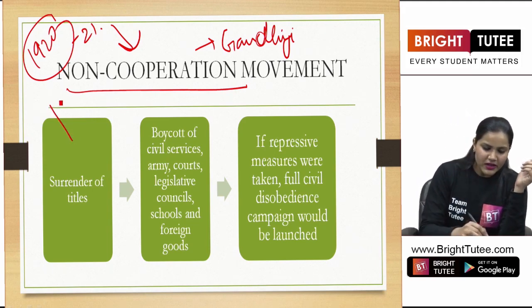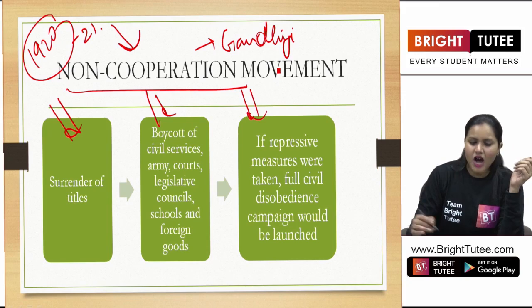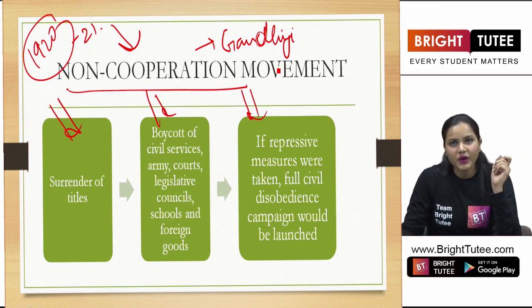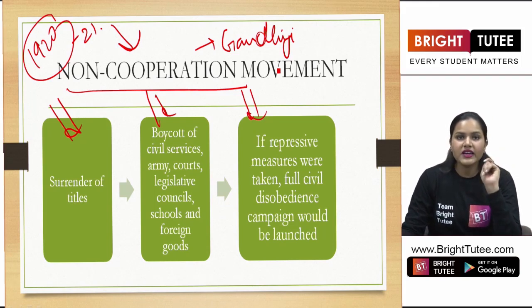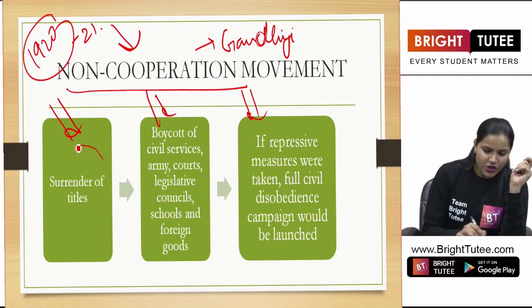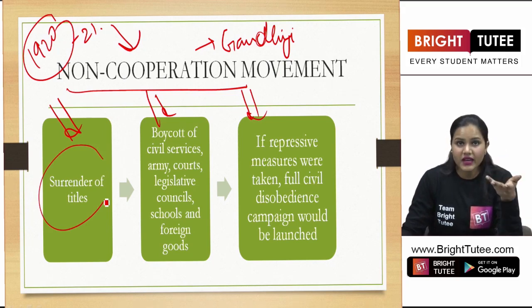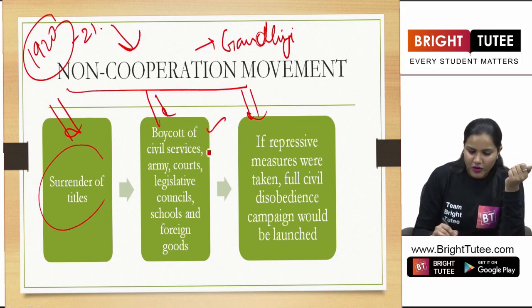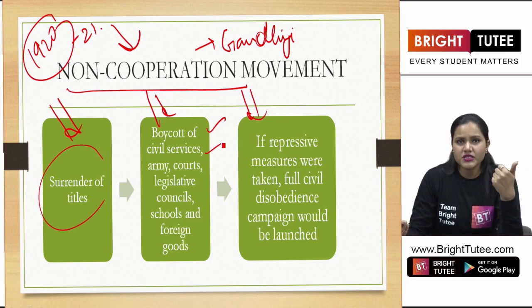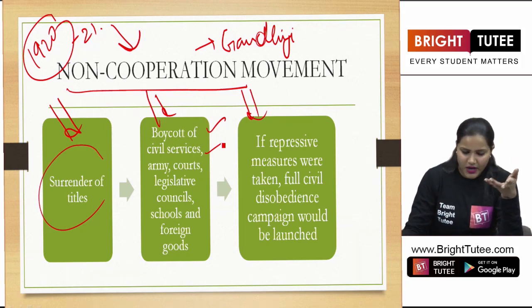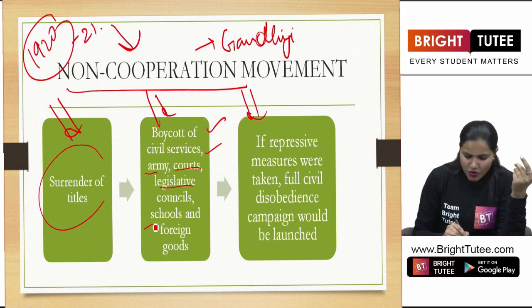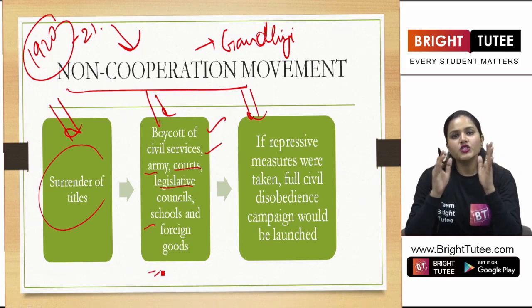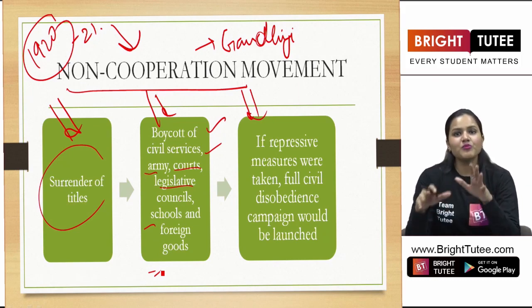So there were different ways in which this movement unfolded, right? Here we are going to look at that process. At first, Gandhiji asked the people to surrender their titles. Then he asked them to boycott the civil services, as in working for the government, also the army, courts, legislative councils, schools and foreign goods. So here what are we seeing? Complete boycott of the British government.